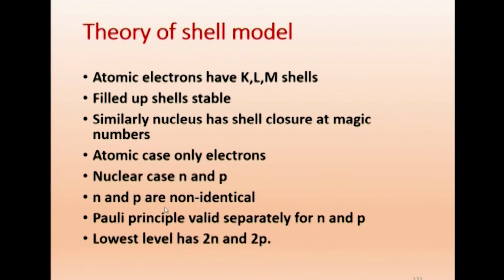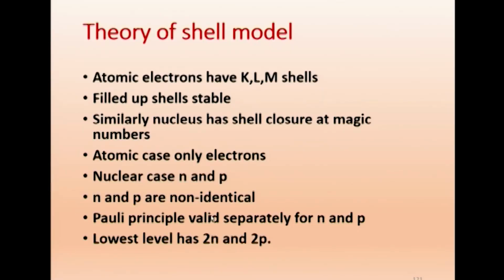Neutrons and protons are non-identical particles. According to the Pauli principle, no two identical particles can have the same quantum numbers. Since these are non-identical, the Pauli principle is valid separately for neutrons and protons.